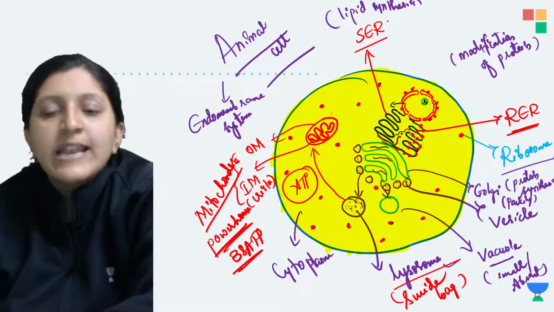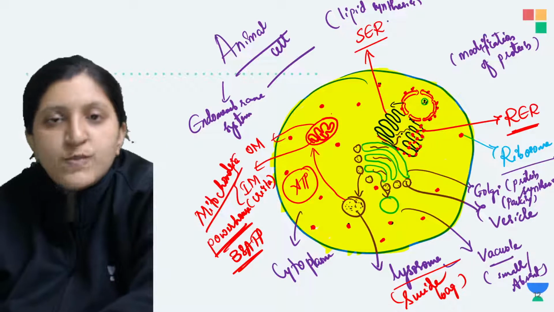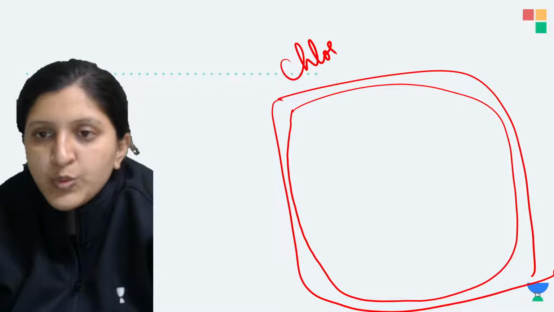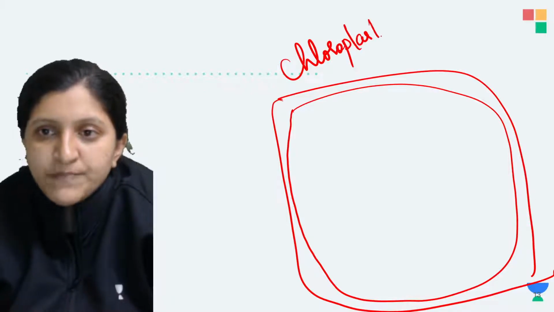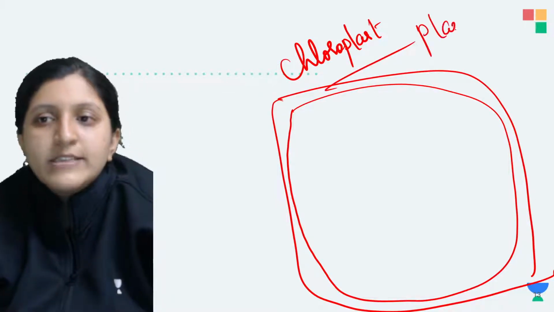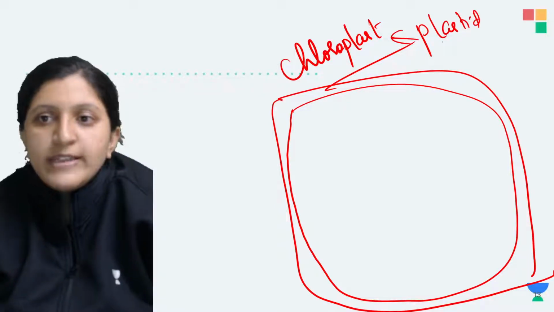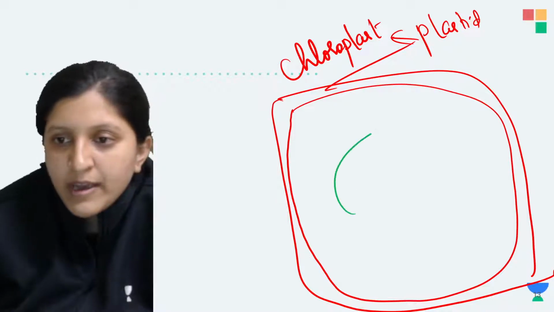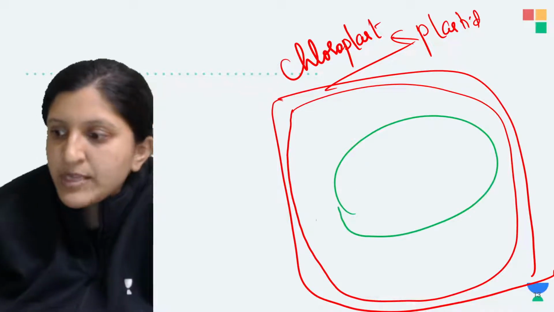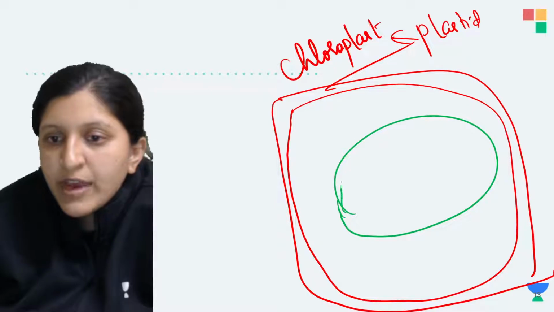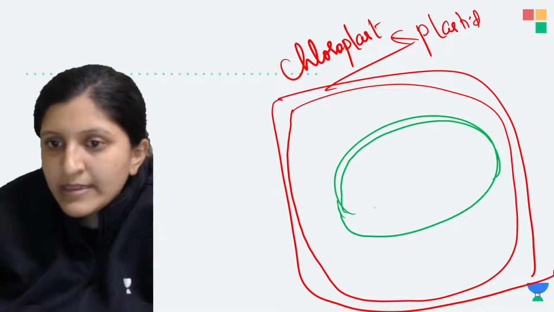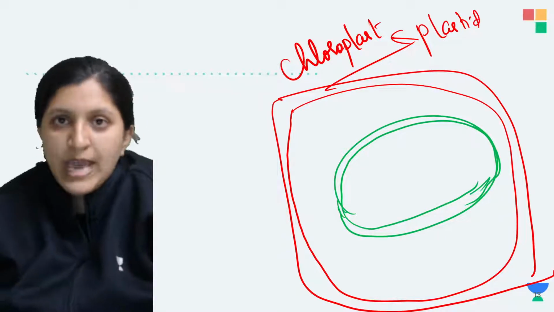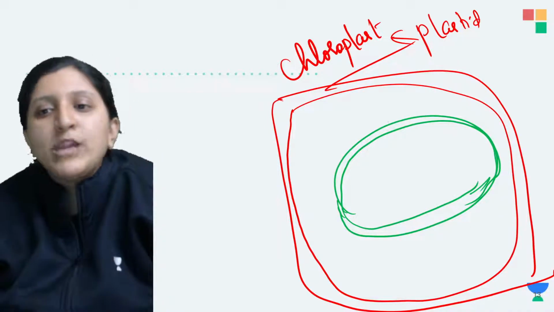So the rest of the things are anyway going to be the same. Lysosome might not be there, but the chloroplast. So now I'm trying to explain the chloroplast structure. That is basically a plastid type, that is chloroplast. In that case you can find a double membrane structure here again. So this is basically a double membrane structure where you can find an outer membrane, then there is an inner membrane that can be found. So these two together are forming a double membrane of the chloroplast.